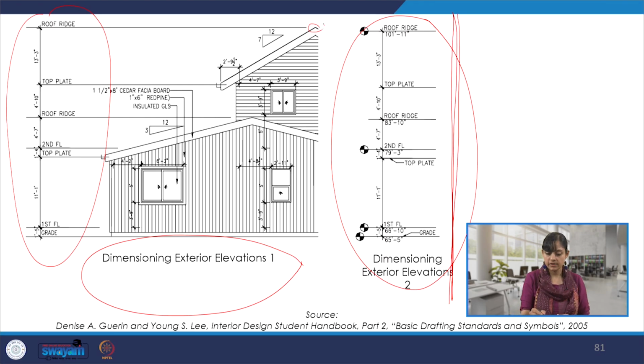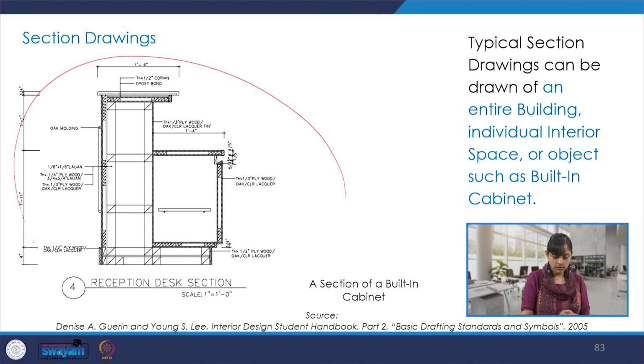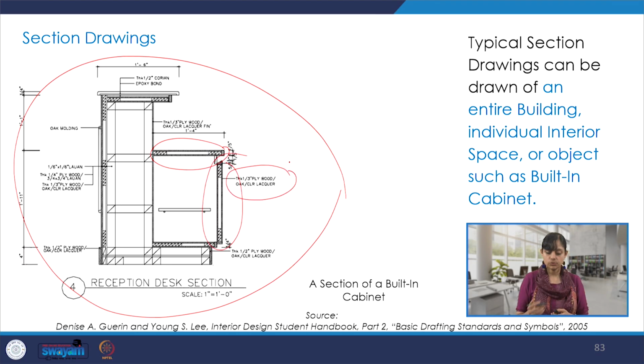And we do mark some reference points, like this is the roof ridge, and here this is earth, so all of that. Then what are the section drawings, and how we cut this plane, and then try to show these material details in cross section. So it's like vertically cut through the space or the object. Some examples we saw for the section drawings, and here also we try to understand how we showcase